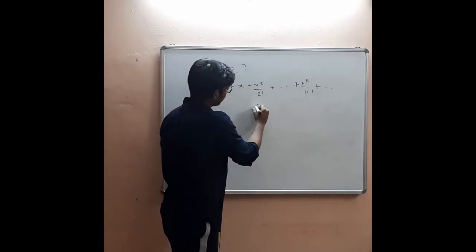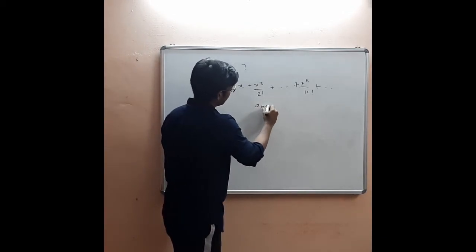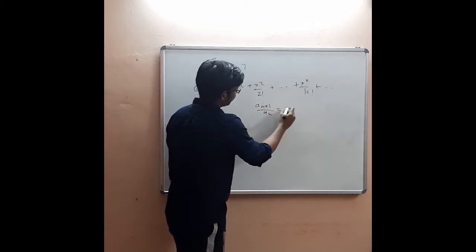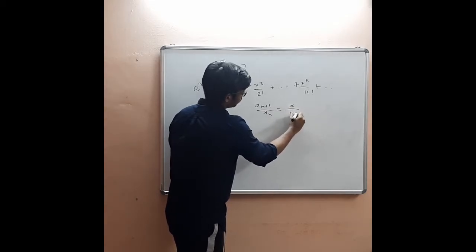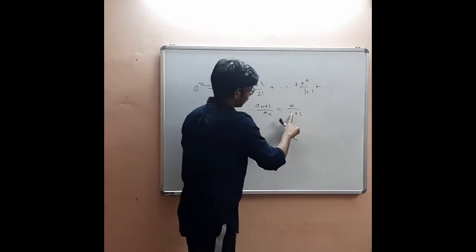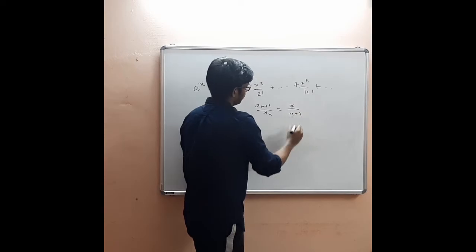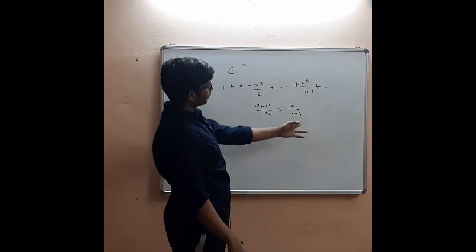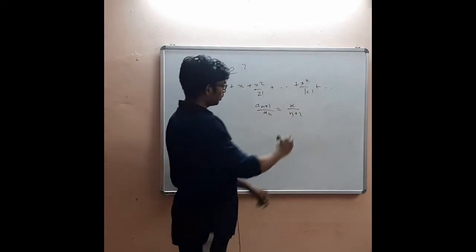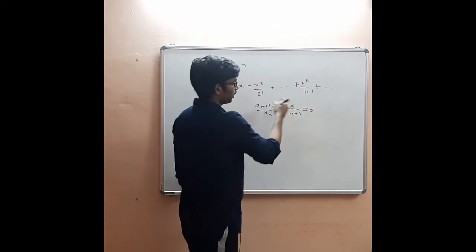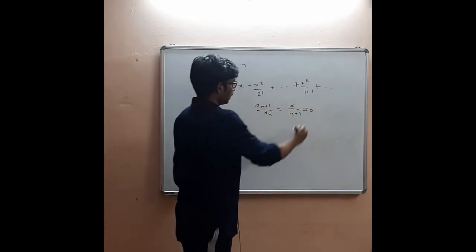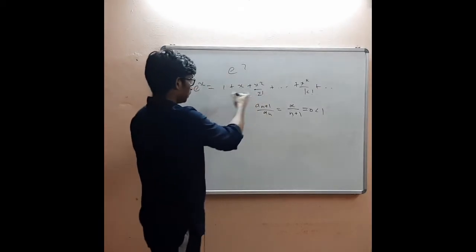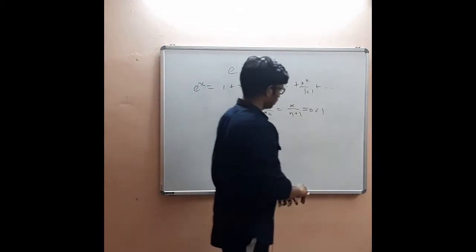When you compute a_(n+1) divided by a_n for this sequence, you will get x divided by n plus 1. And as n tends to infinity, you can easily see that this limit is similarly equal to 0, because x is a real number, a finite number. And this is less than 1, and hence this is also a valid expression.